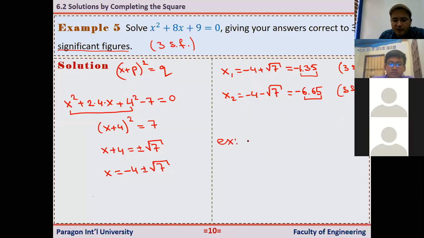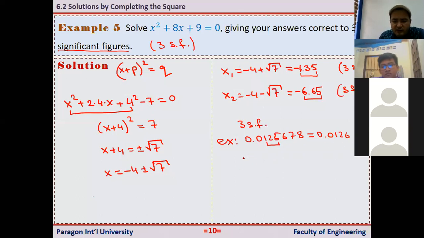Just an example for significant figures. For example, if we have 0.0125678, for example. How do you write this correct to 3 significant figures? Starting from the first non-zero digit. What is the first non-zero digit? It is 1. So I should just keep the 3 digits starting from here. And after that, it is 6, greater than 4. So that's equal to 0.0126. And that is an example of 3 significant figures.